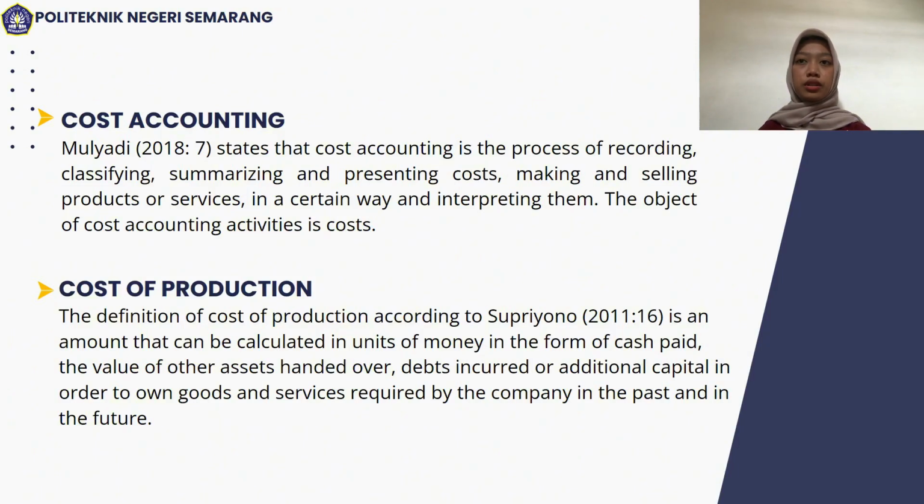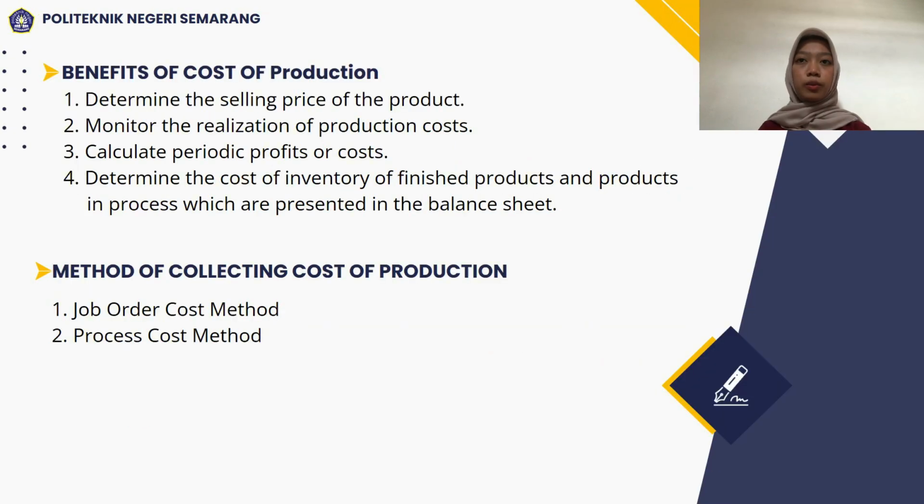Next, cost of production. The definition of cost of production according to Subiono 2011, page 16, is an amount that can be calculated in units of money in the form of cash paid, the value of other assets handed over, debt incurred, or additional capital in order to own goods and services required by the company in the past and in the future.